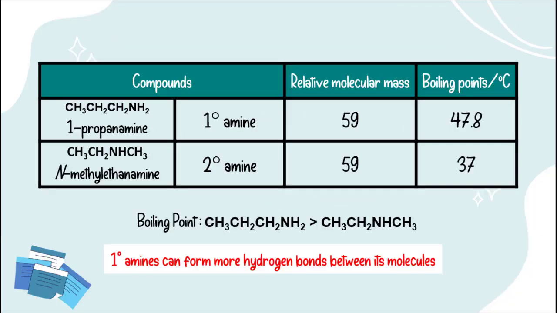For example, here we have 1-propanamine, the primary amine, and N-methylethanamine, the secondary amine. The molecular weights are comparable, the same, but 1-propanamine, our primary amine, has a higher boiling point compared to the secondary amine. This is because the primary amine can form more hydrogen bonds between its molecules.